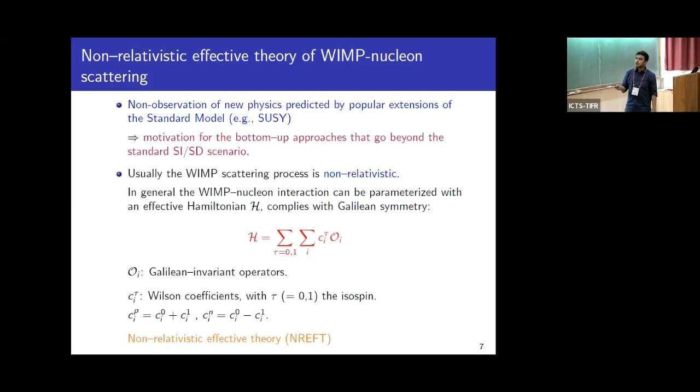Based on this, in general, the WIMP nucleon interaction can be parameterized in terms of a non-relativistic effective Hamiltonian that complies with Galilean symmetry. This effective Hamiltonian looks like this, where the O_i are the Galilean invariant operators, and the c_i^tau are the Wilson coefficients, with tau the isospin. The couplings with proton and neutron can be obtained from these Wilson coefficients in this way.